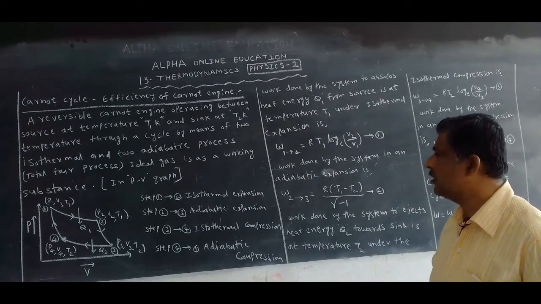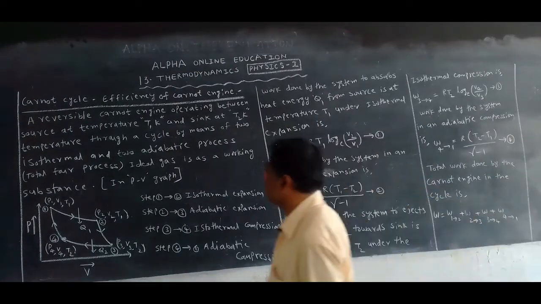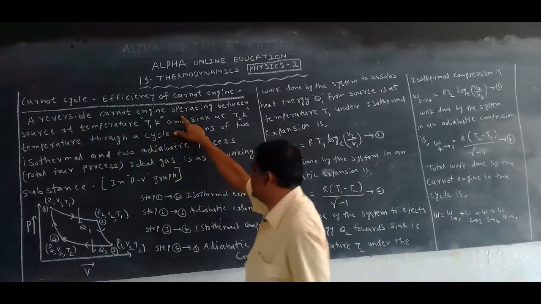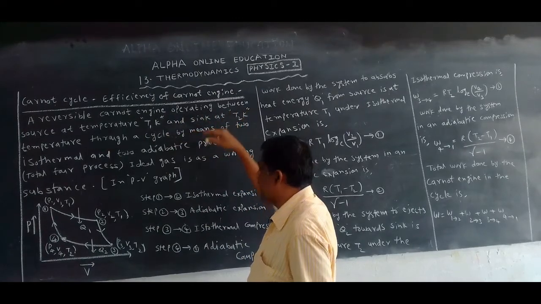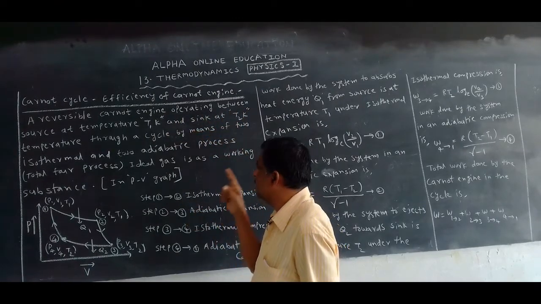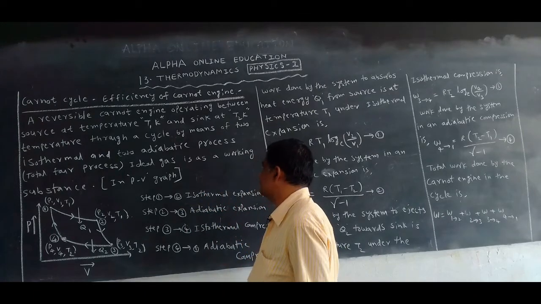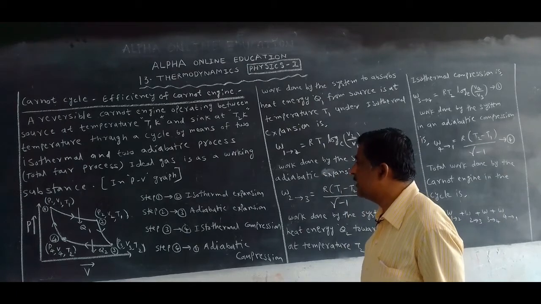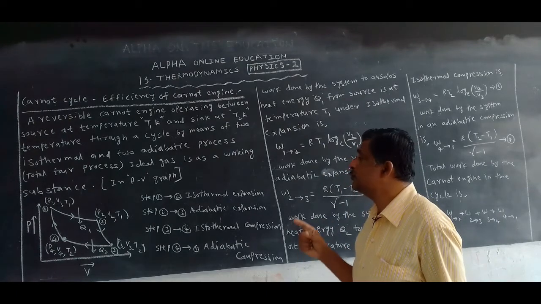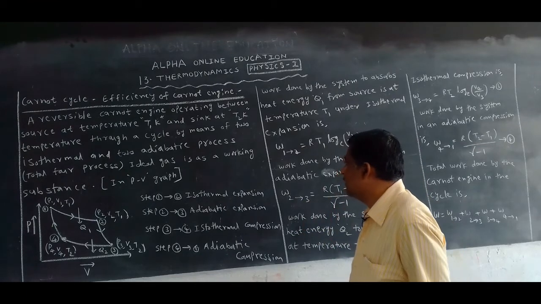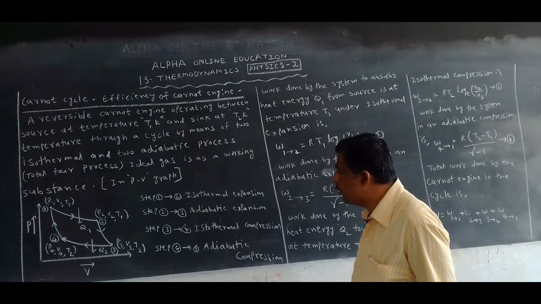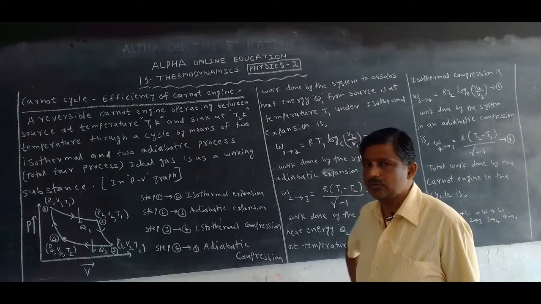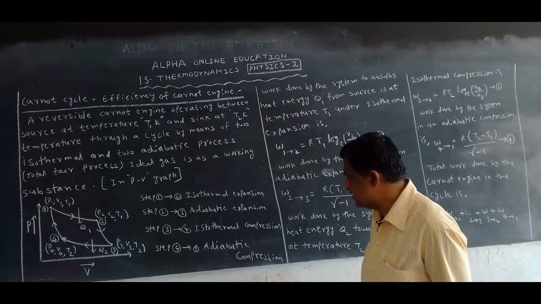First we want to discuss the Carnot cycle. A reversible Carnot engine operates between a source at temperature T1 Kelvin and a sink at temperature T2 Kelvin through a cycle by means of 2 isothermal and 2 adiabatic processes, totally 4 processes.